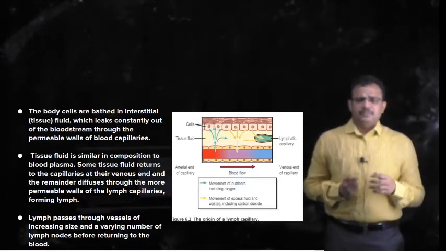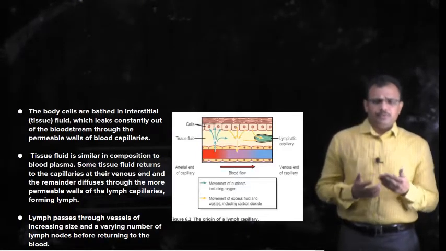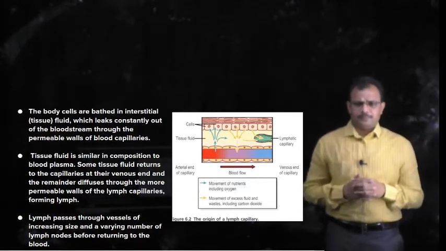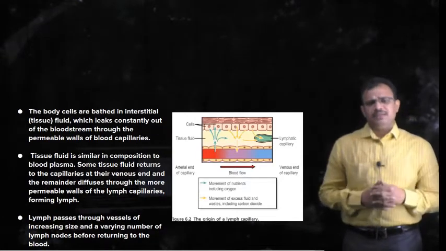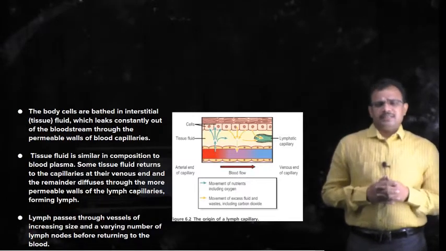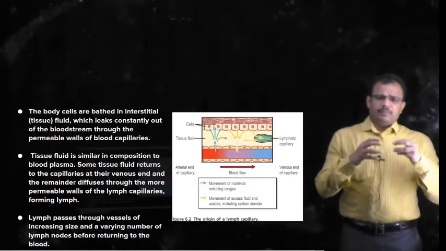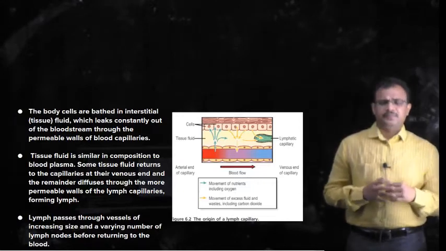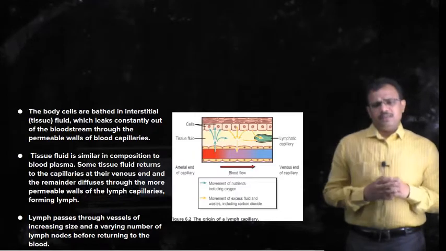About 21 liters of fluid from the blood vessels enters the tissues per day, and approximately 17 liters of this comes back into the blood vessels, whereas the remaining 3 to 4 liters is taken back by the lymphatic system through lymph capillaries and carried over to the bloodstream.